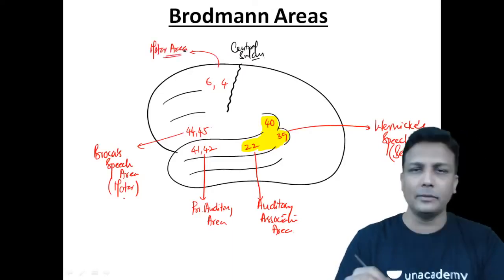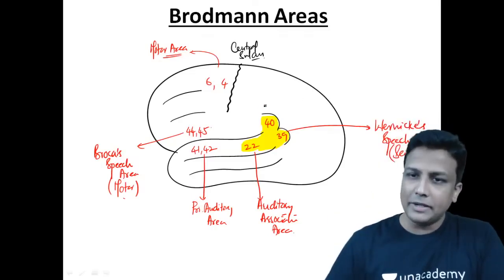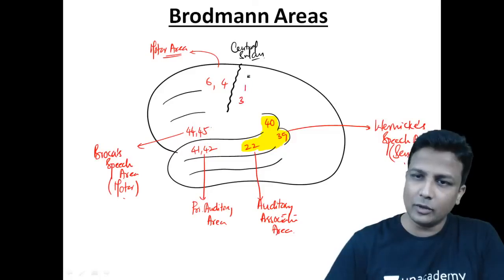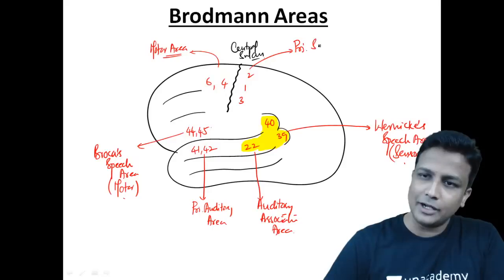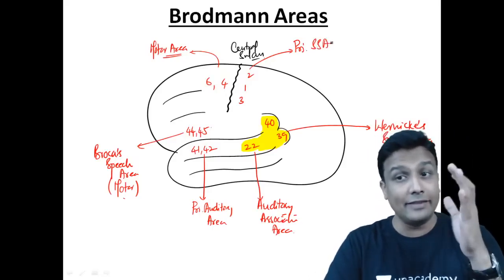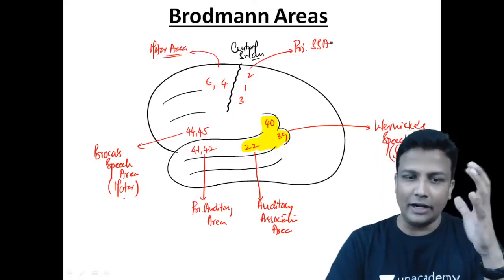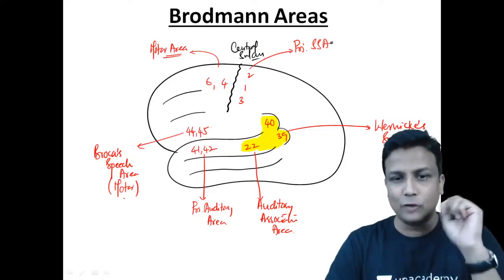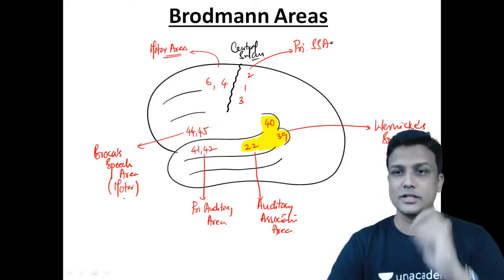For now, you can just remember, area number 4 and area number 6 will be the motor area. Behind the central sulcus, there will be areas 3, 1 and 2, and remember this will be the primary somatosensory area. That is behind the central sulcus, the post-central. In front of that, the pre-central, you'll have the 6th and 4th, the motor area. And behind the central sulcus, you'll have the primary somatosensory area.